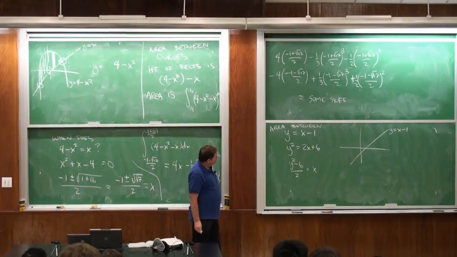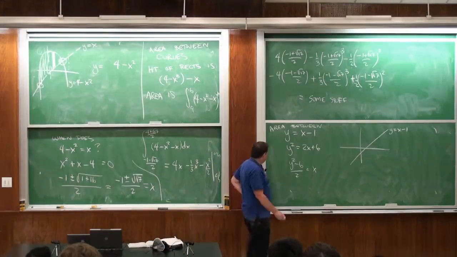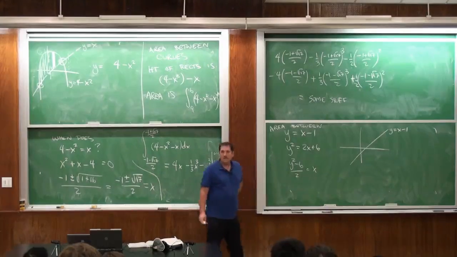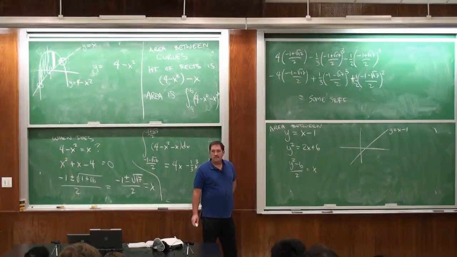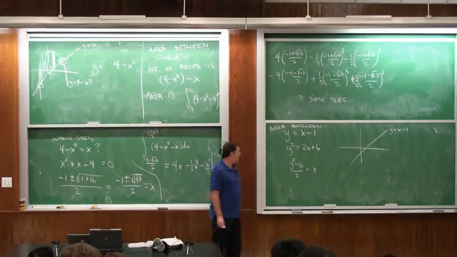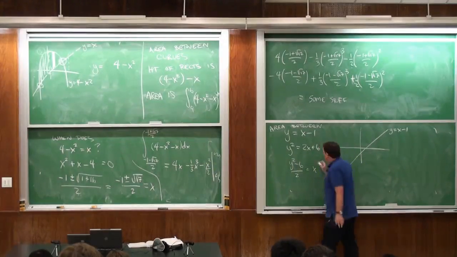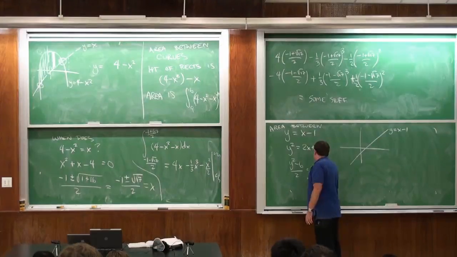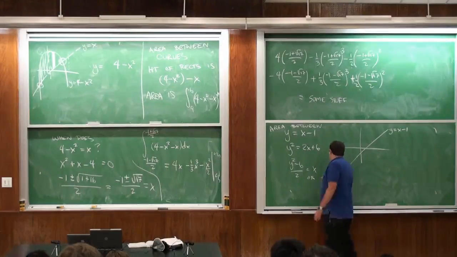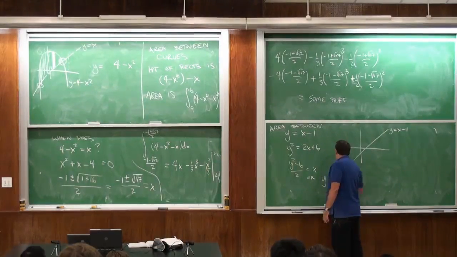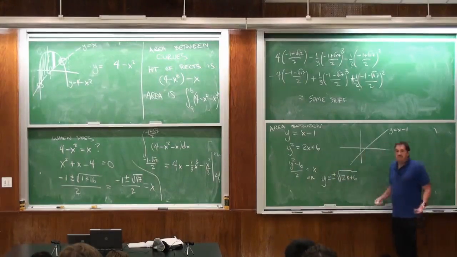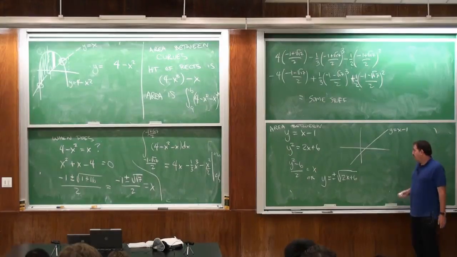So, I'm sorry? No? Okay. Somebody said something. Just go over here. Okay, if it makes you happy, either I can do that, or I could say y is plus or minus the square root of 2x plus 6. The same to me. Okay.